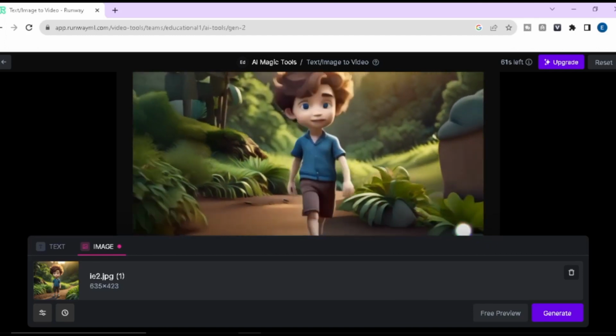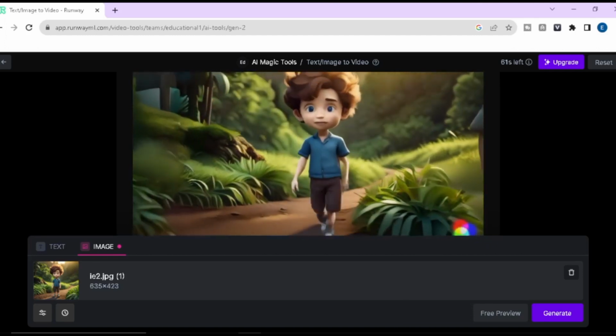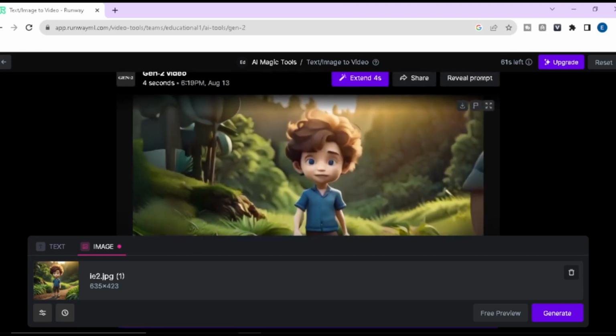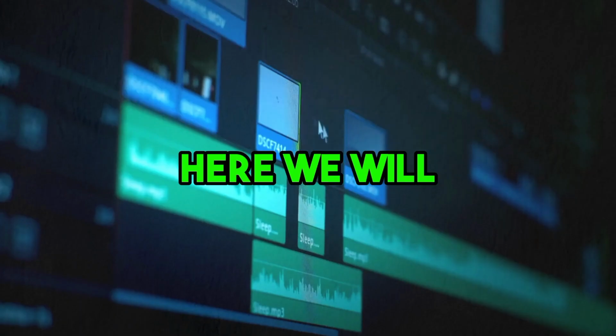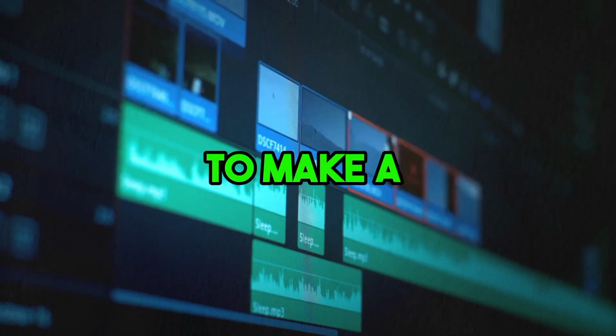This is mind-blowing, so I will suggest you to use the second option to get the best result. Now you can download this video by clicking here. You have to repeat the same work for all of your images. Now we move to the last part. Here we will combine and edit all of these things to make a story video.